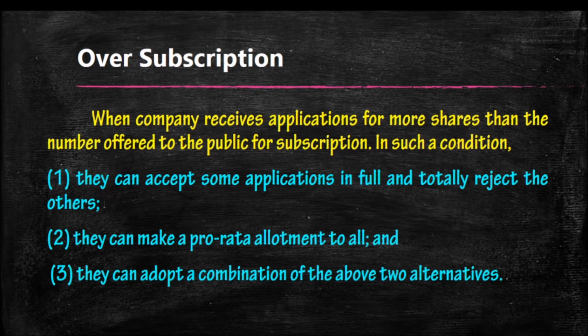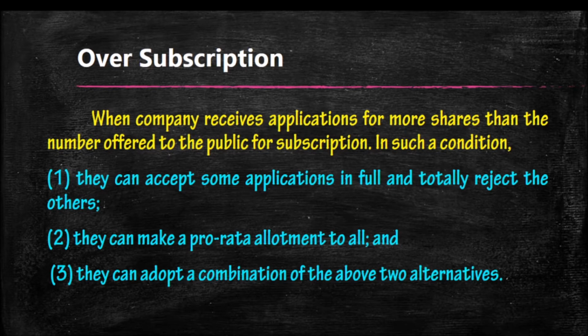We can adjust that extra number of applications in different ways. When the company receives applications for more than the shares offered to the public, it can use different methods. First, it can accept some applications in full and totally reject the remaining ones.